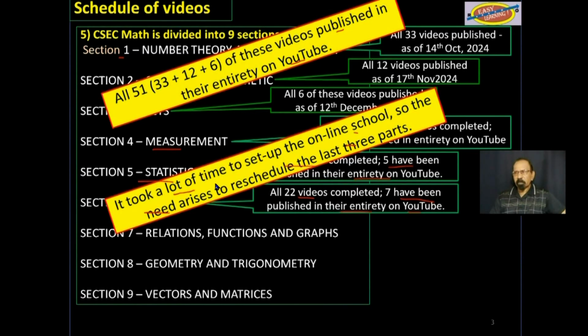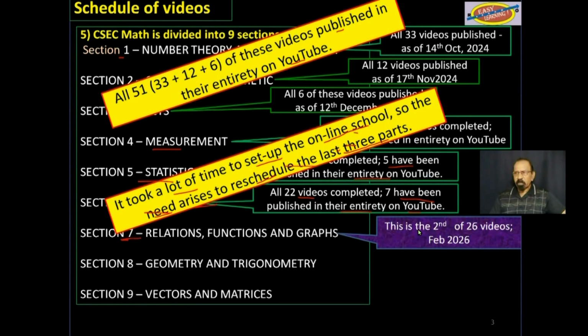Now, it took a lot of time to set up the online school, so the need arises to reschedule the last 3 parts that you see down here. So section 7, relations, functions, and graphs, that is what I'm working on now. This is the second of 26 videos, and hopefully by February 2026, that is the end of this month, this should be completed.